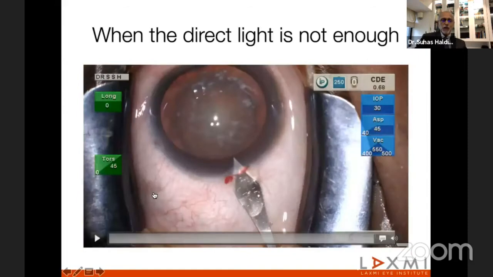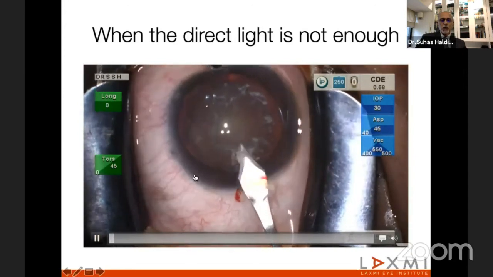Now, this was a pediatrician who had this corneal dystrophy, for which PTK was done.